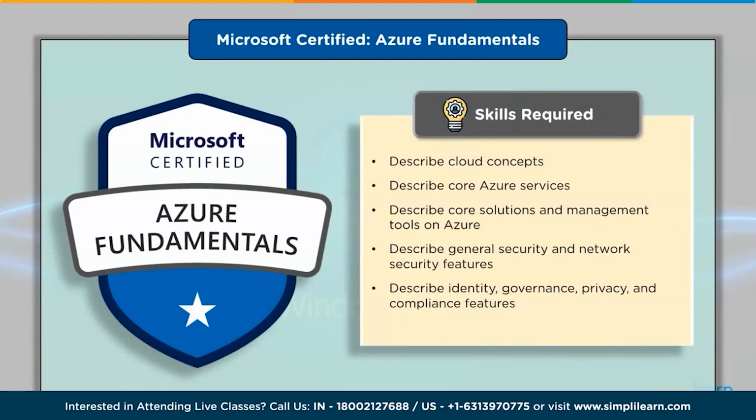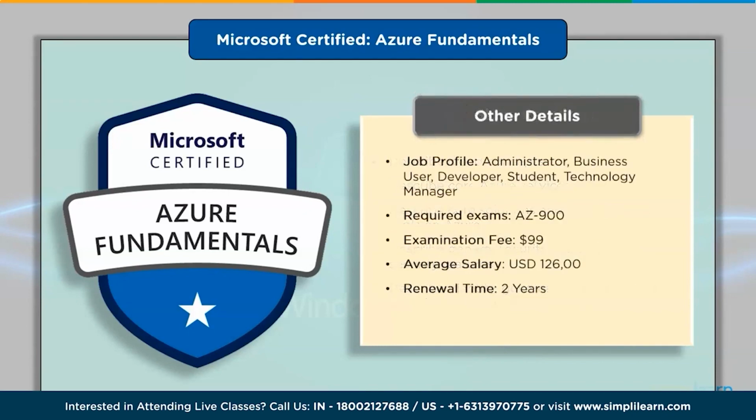Describe cloud concepts, describe core Azure services, describe core solutions and management tools on Azure, describe general security and network security features, describe identity governance, privacy and compliance features, and describe Azure cost management and service level agreements. This certification is suitable for job roles like administrator, business user, developer, student, technology manager, and its exam code is AZ-900. Price of this examination is $99 and the renewal time is 2 years.